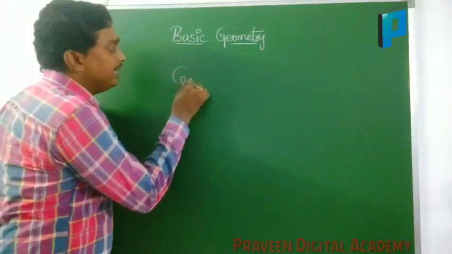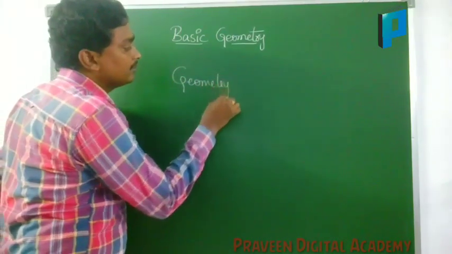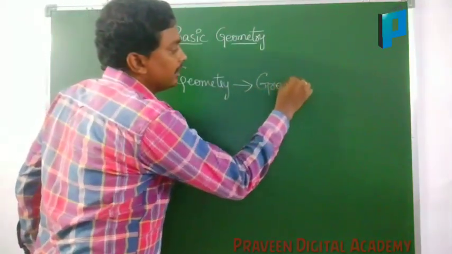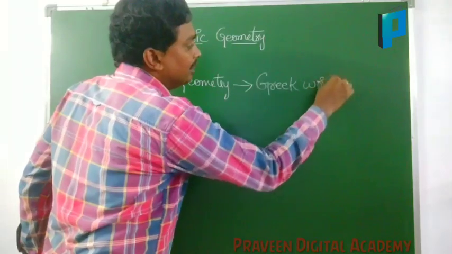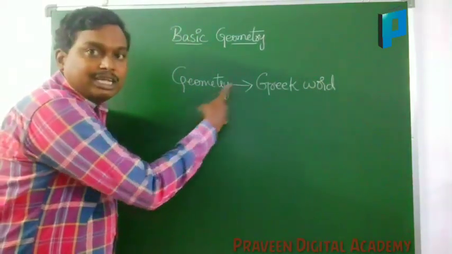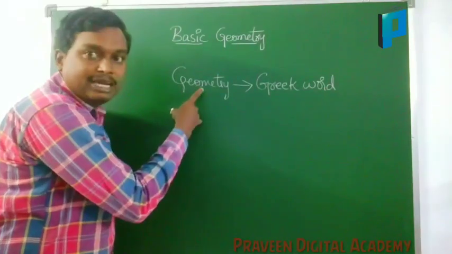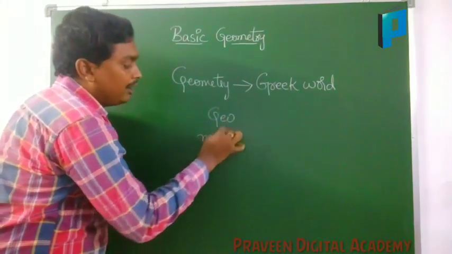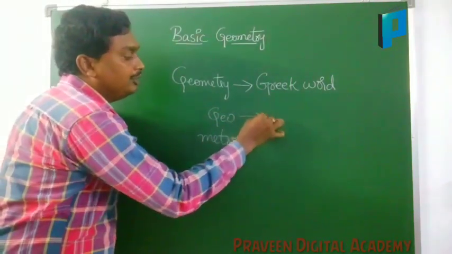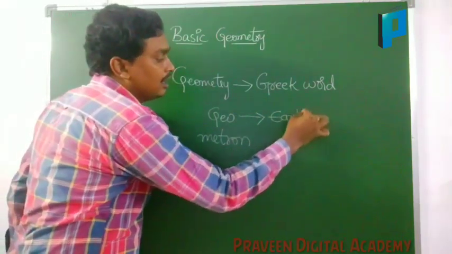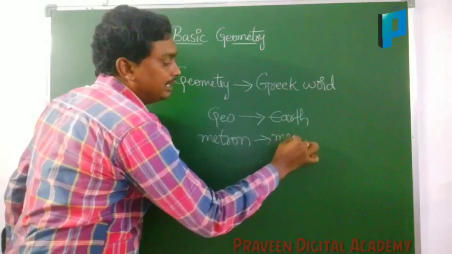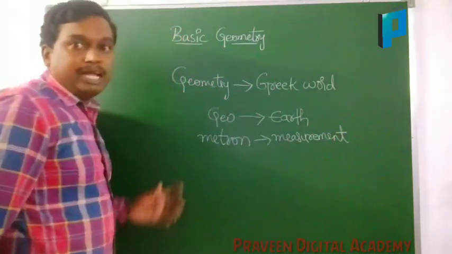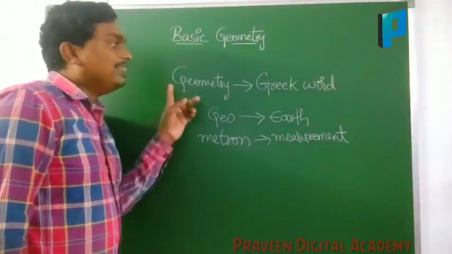Here geometry is a Greek word. It means the word geometry is taken from the Greek language. Namely, it has two words: geo and metron. Geo is nothing but earth. Metron is nothing but measurement. Simply, geometry is nothing but earth measurement.